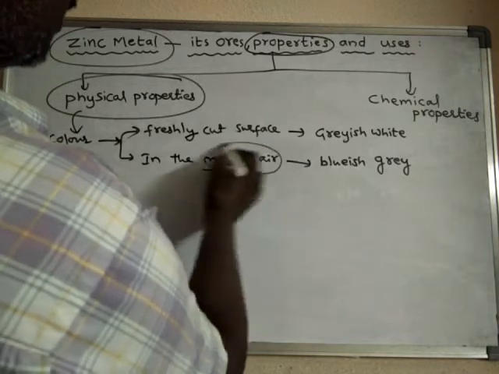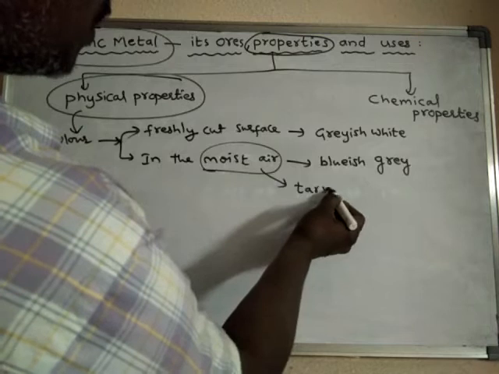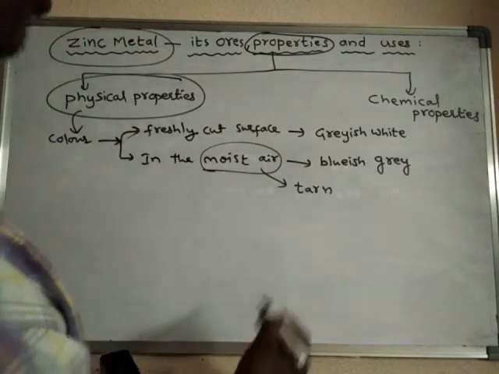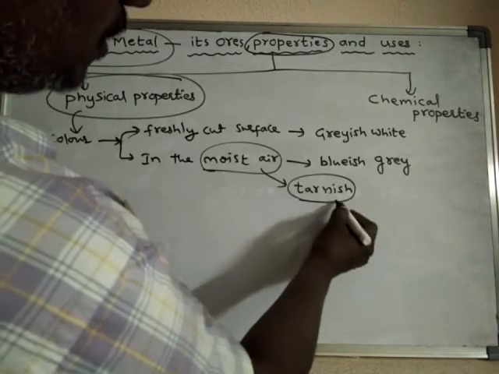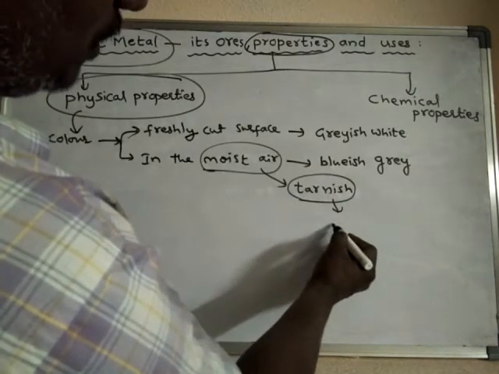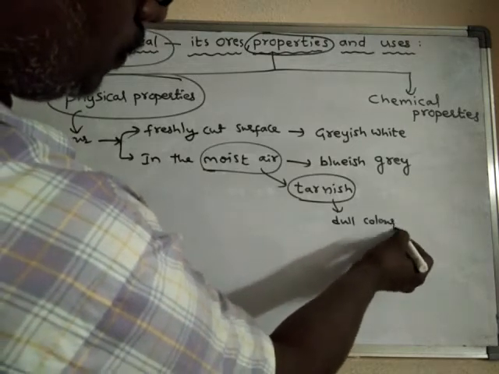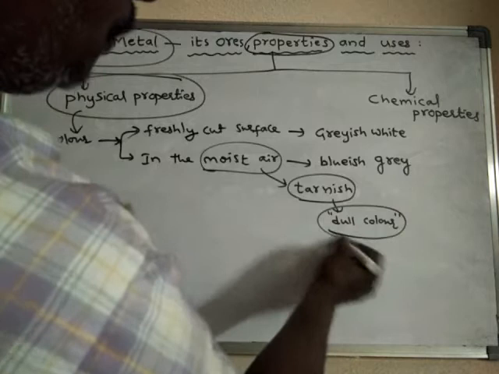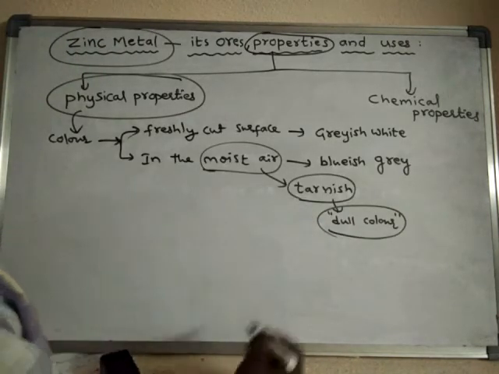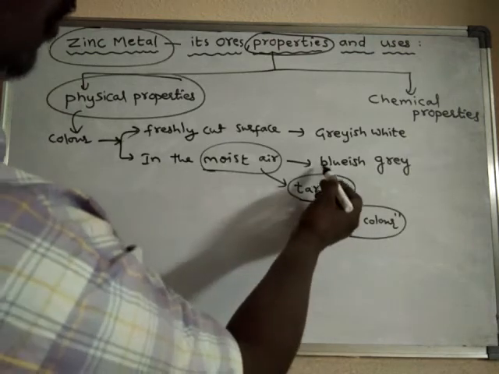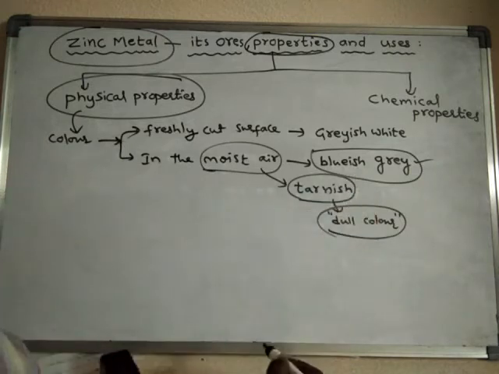That means in moist air, what happens? It will tarnish the surface of the zinc metal. What is the meaning of tarnish? Tarnish means becoming dull. If it becomes dull in color, then it is said to be tarnished. Because it is getting a bluish gray color, it is somewhat dull.